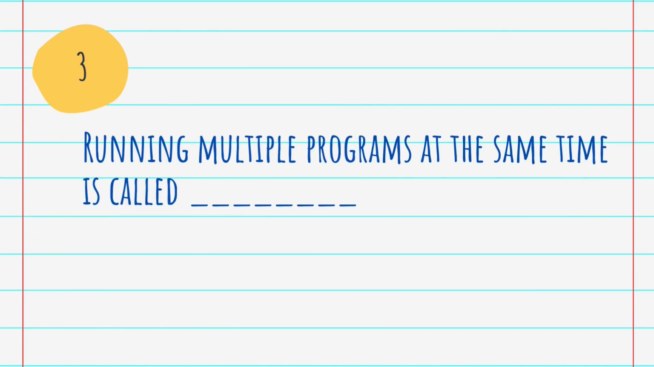Then the next question is, running multiple programs at the same time, it's called dash. And the answer is multitasking. In an operating system, multitasking is allowing a user to perform more than one computer task at a time. For example, when you open your web browser and then open a Word document at the same time, you are causing the operating system to do multitasking. Windows 2000, IBM's OS 390 and Linux are the best examples of operating systems that can multitask.